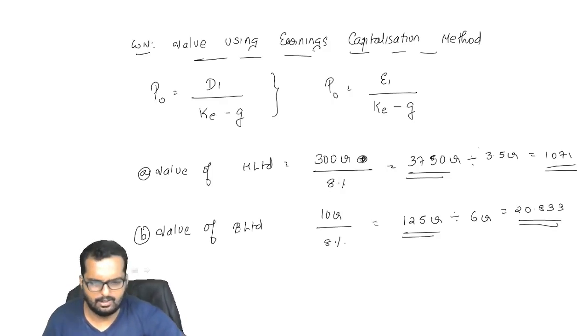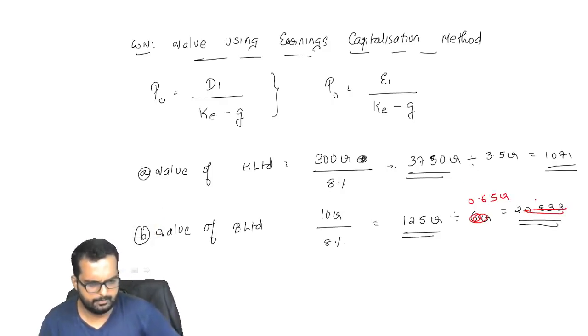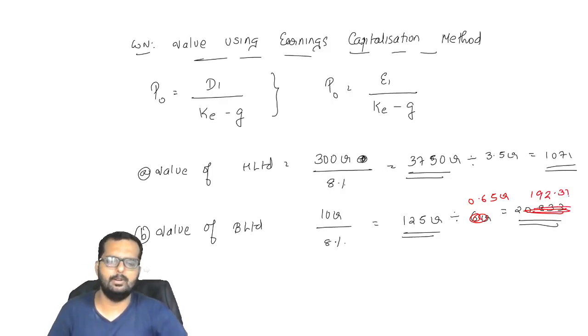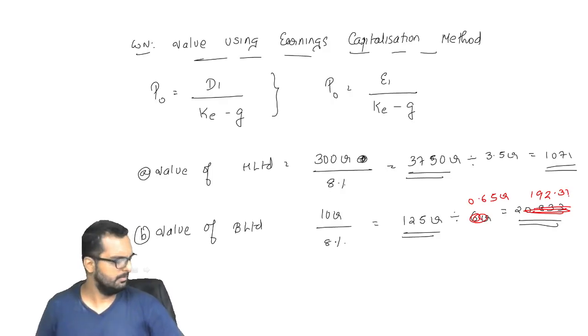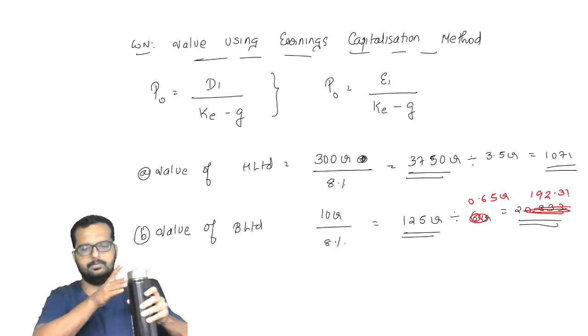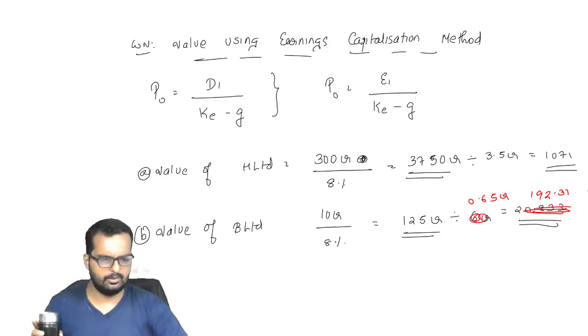Okay, I'm so sorry, friends. I've made a mistake here. This was divided by 0.65 crore. So it's 192.31. Friends, can you please correct this part? There was an arithmetic mistake over here. I'm really sorry for that. No idea why I took 6 crore.